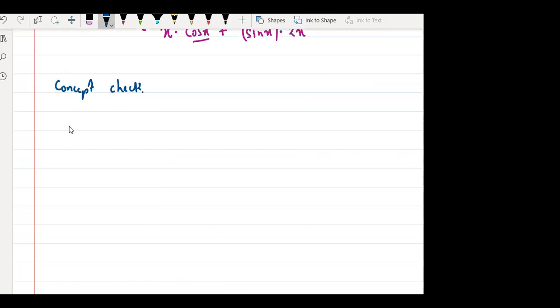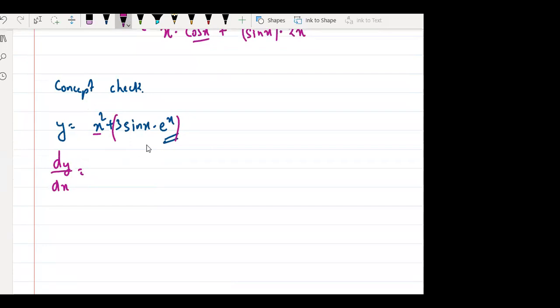ठीक है, so y is equal to x square plus 3 sin x into e to the power x. Solve it. Let us see how many of you can solve it. Take your time, step by step. dy by dx is equal to, now this is one function, this whole is another function. So which property do we need to use? Sum property or product property? Which property to use first? Sir, product.